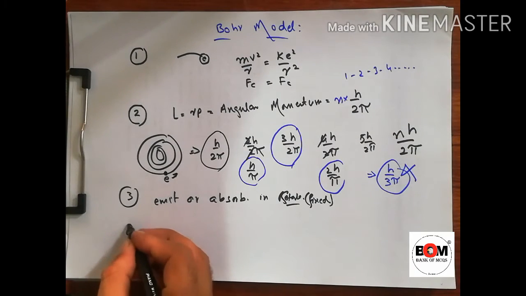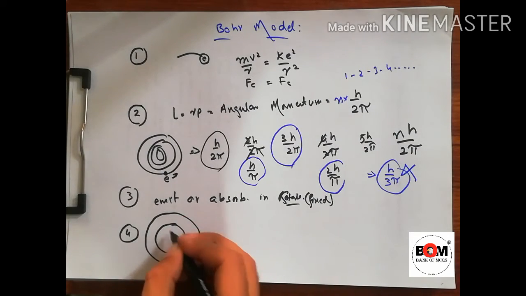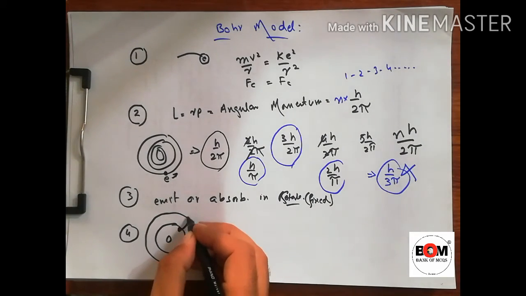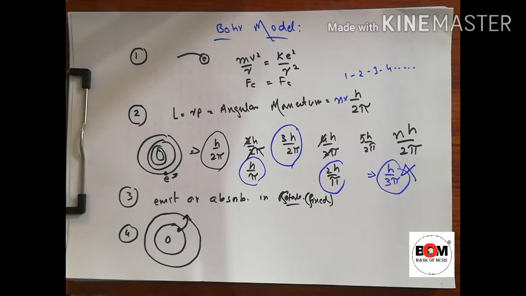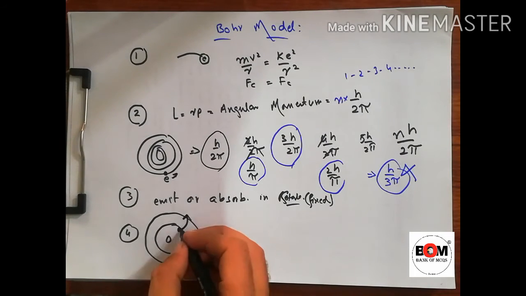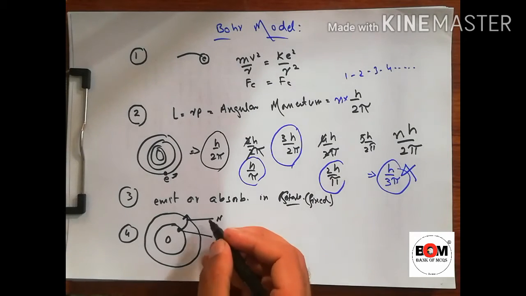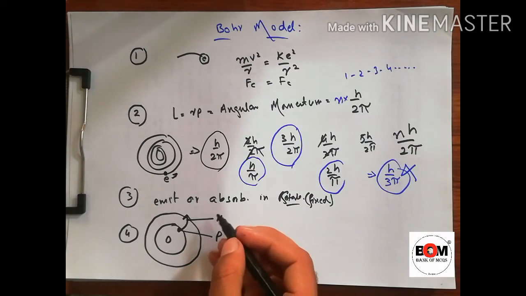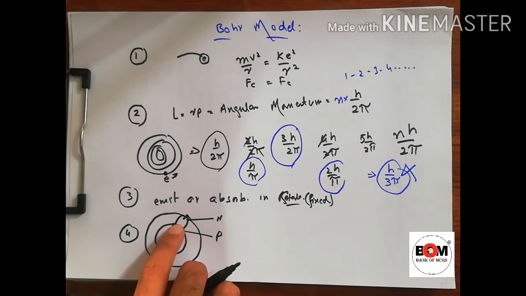Now in the fourth postulate, if the electron jumps from one shell to another, say from P to n, and again after 10 raised to power minus 8 seconds it falls back towards P, it will emit energy.